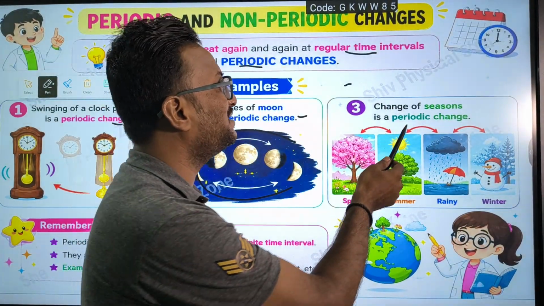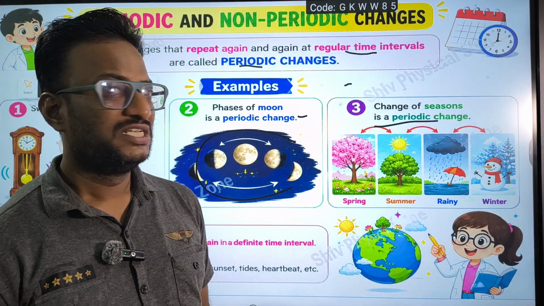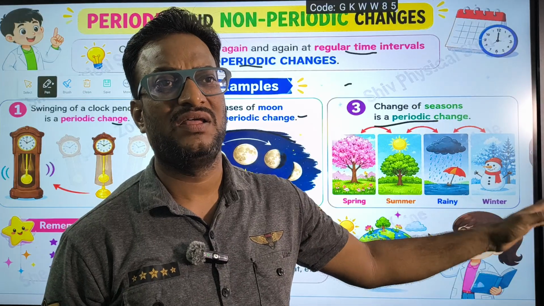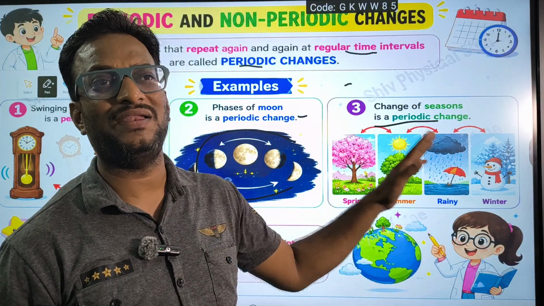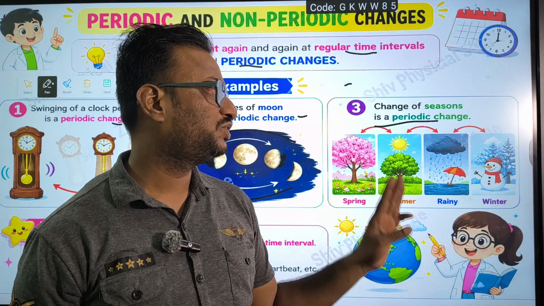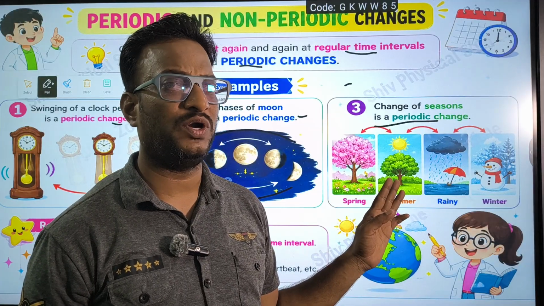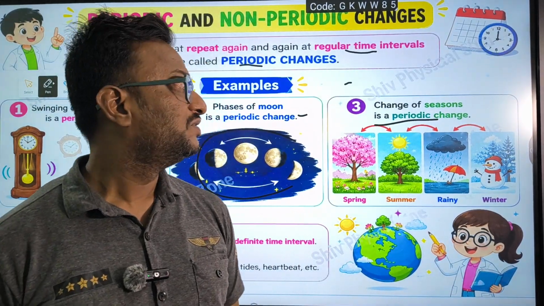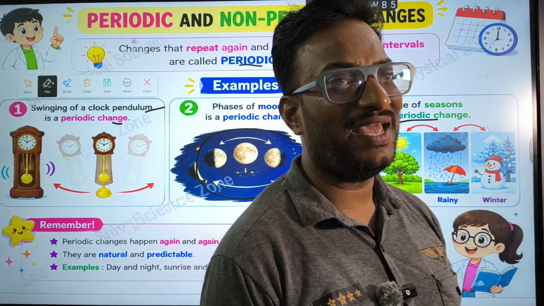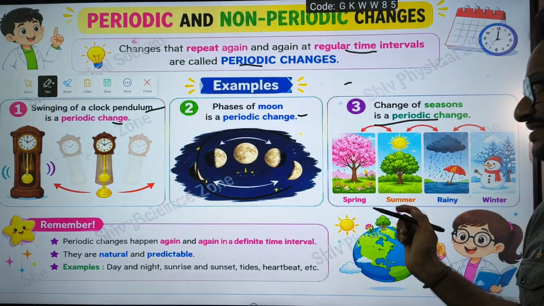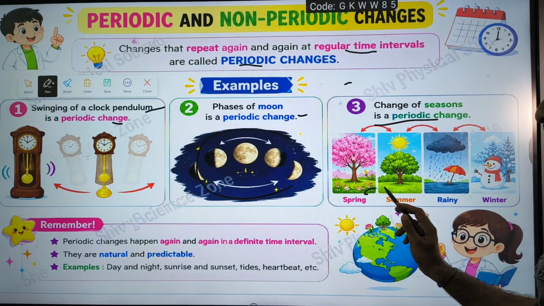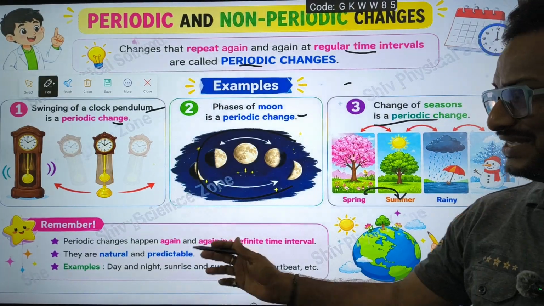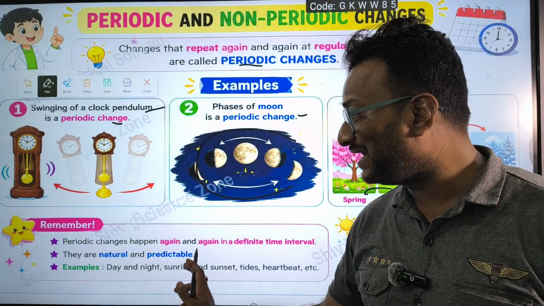And changes in season is also periodic. Spring season, after spring summer, after rainy, after winter, then again spring and then again summer season. For every 3 months you are going to get a new season, so change of season is a periodic change. After spring we are going to get summer, after rainy, after winter. Periodic changes happen again and again.